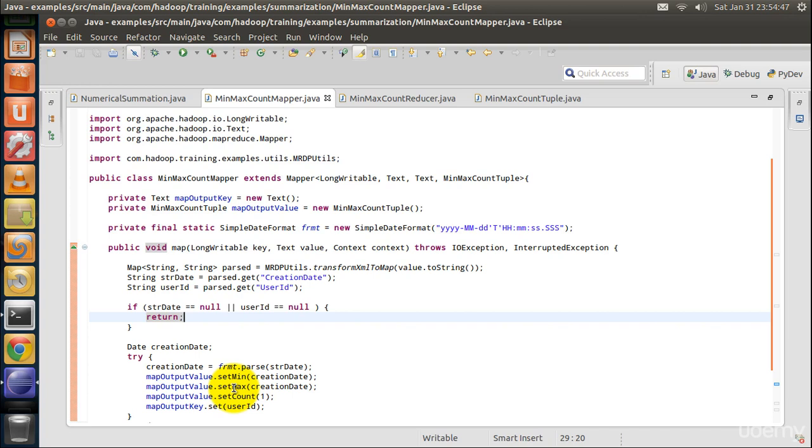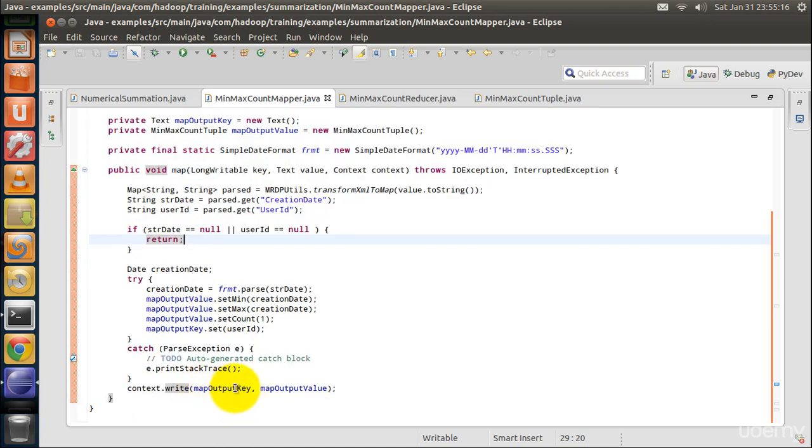Actual min date and max date will be computed in the combiner class and in the reducer class. Numerical 1 is set as the count. That is, every time a comment is encountered in the mapper function, we will set the count to 1. Later all these ones will be added in the combiner function and in the reducer function to get the actual count. Finally, we are emitting the key and value. Value is nothing but the object containing min date, max date and the total number of comments.